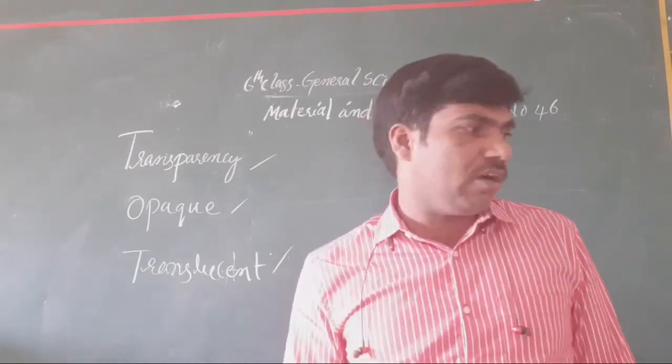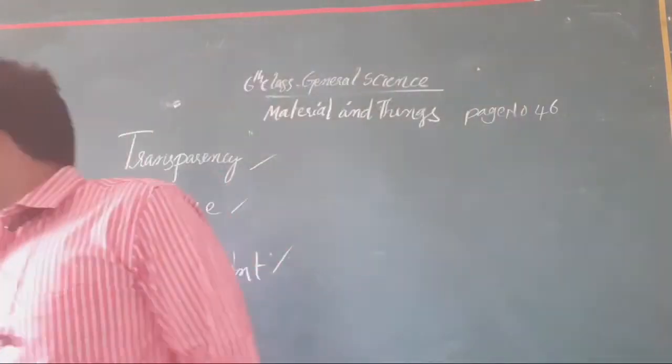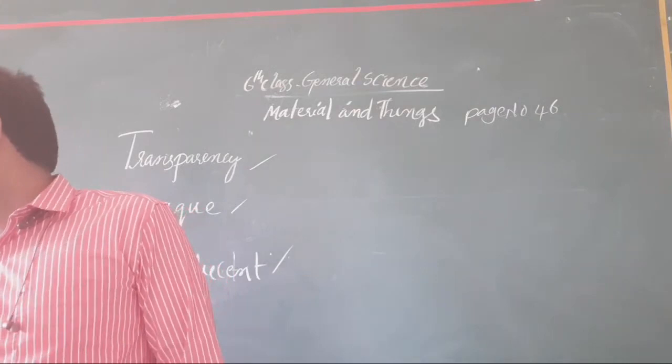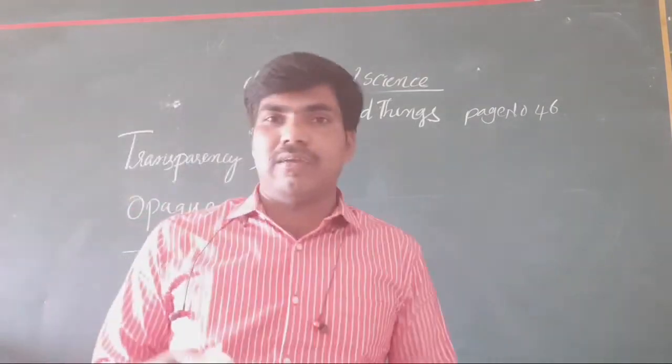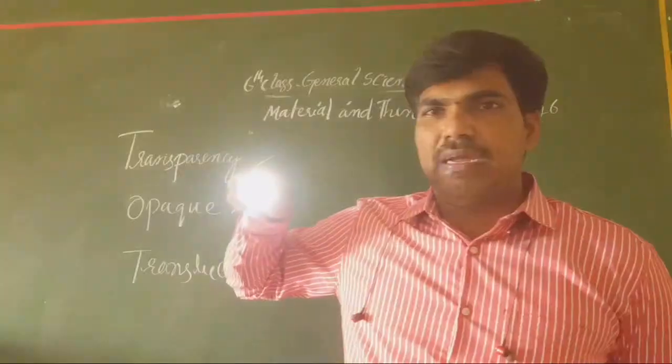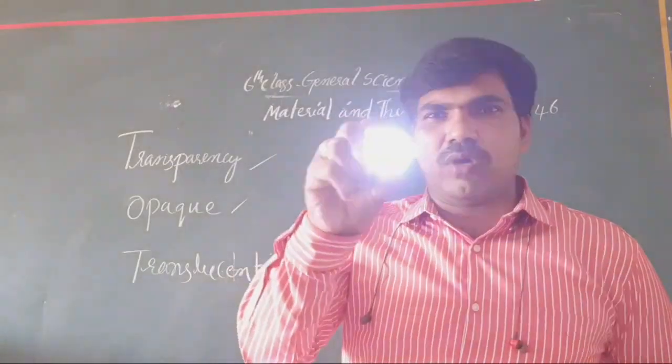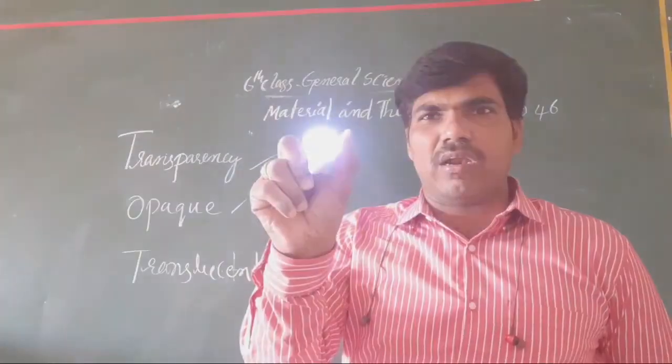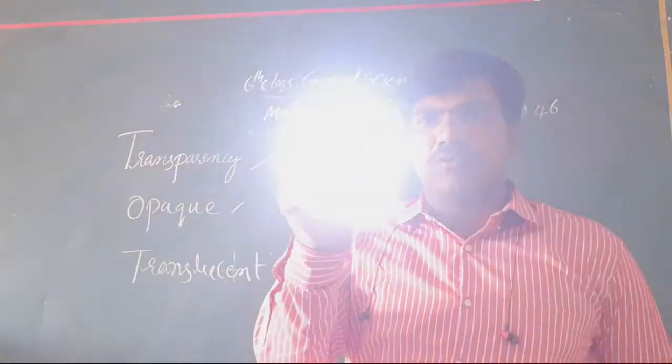How is it? Once we have to check here now. What have we taken here? Now I have taken this torch light here. Okay, clear or not all of you? One of the torch light. Now directly, does the torch light appear to you or not? It appears to you. Clear or not all the students? It appears to you.